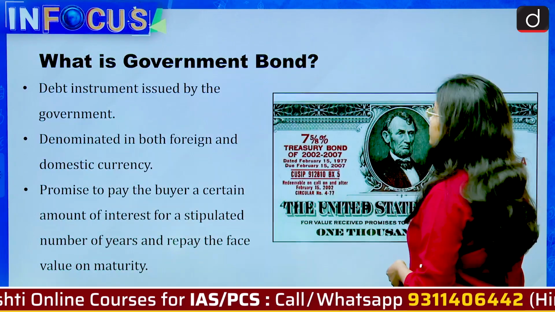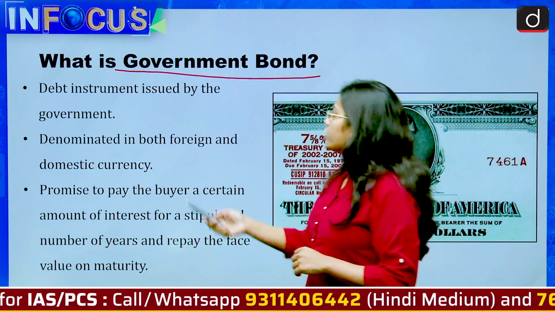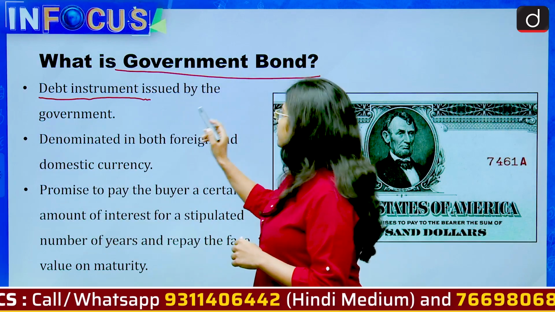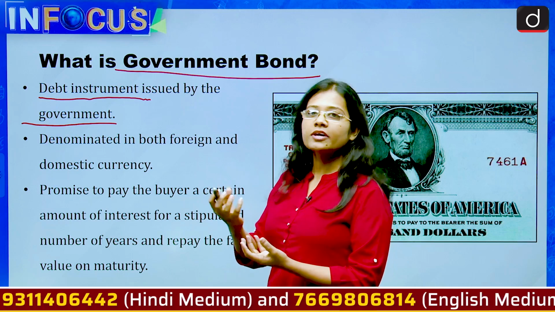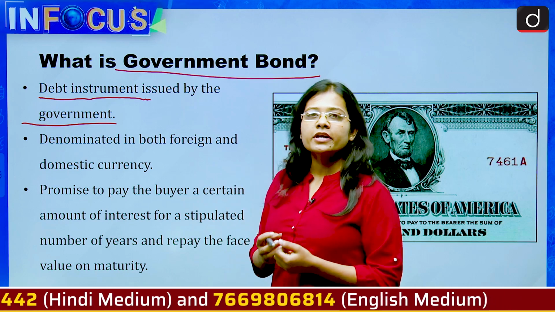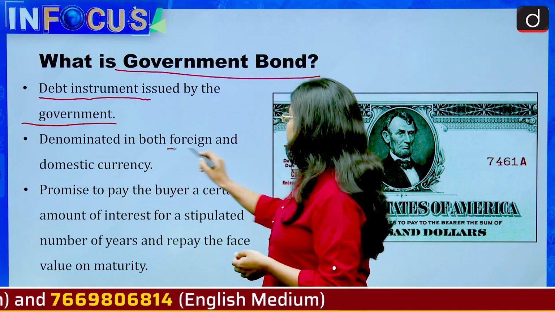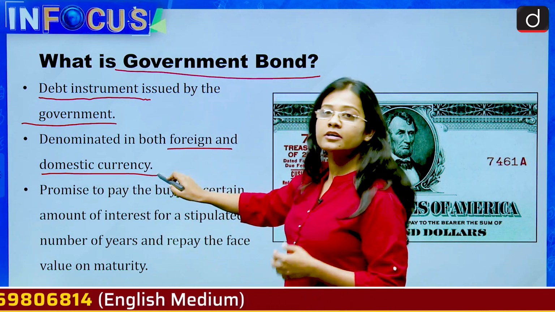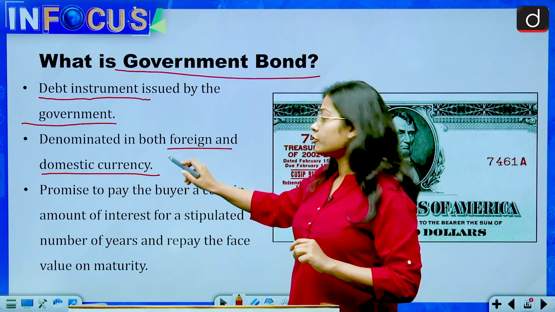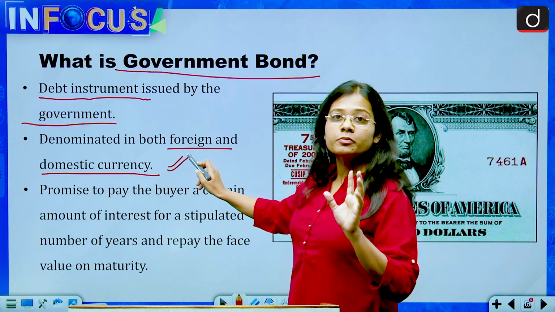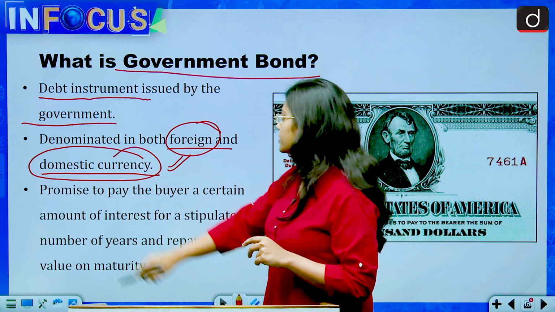So let's first see what government bonds are. See, a government bond is a debt instrument which is issued by the government or any private entity. So it is kind of a loan that the government takes from its people. It is denominated in both foreign and domestic currency. So if it is asked whether it is only denominated in domestic currency, then that would be wrong. It is denominated in both foreign and domestic currency.